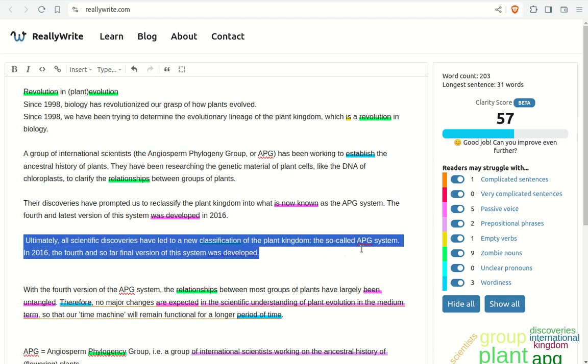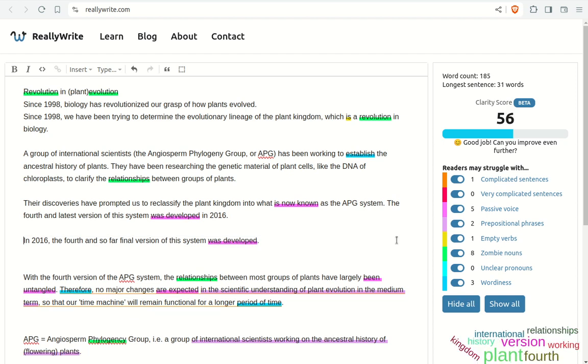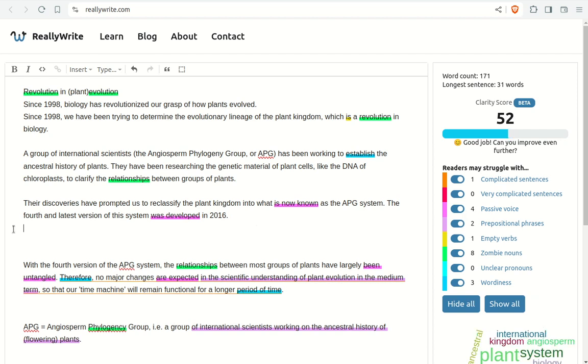And that gives me this here. I've now introduced the APG system. And then the original text told me in 2016, the fourth and so far final version of the system was developed. I could also say the fourth and latest version of the system was developed in 2016. That gives me the same information.